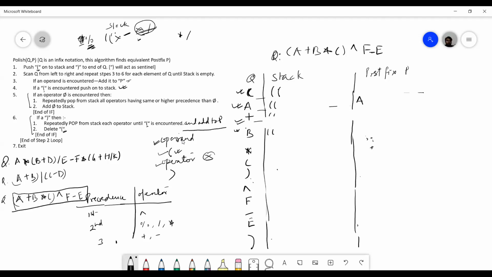So this was the stack. Previously I got plus here. So when you get this operator, you will search for an operator which has higher or same precedence here. Is there any operator? Is there any operator on the stack right now? No, sir. Then just add it here, what is there to understand? There is no operator at all, so what will you pop from here? What will you pop when there is no operator? Just add it. Okay, okay, sir. And this remains the same. When you get an operand, the stack remains the same. The operand will be added to P.